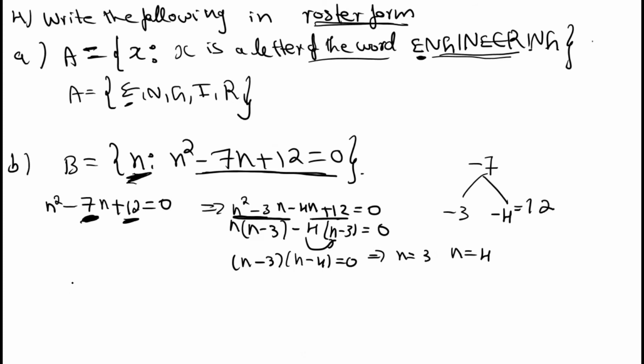So what are the possibilities? B is equal to the first value n equals 3, second value n equals 4. Okay, these are the possibilities for the given set. If you substitute n equal to 3, you will get 0. If you substitute n equal to 4 here, again you will get 0. That's the question asked: write all possible values of n such that if you substitute n values in this equation, you get 0. By solving the equation, you get n equal to 3 and 4.